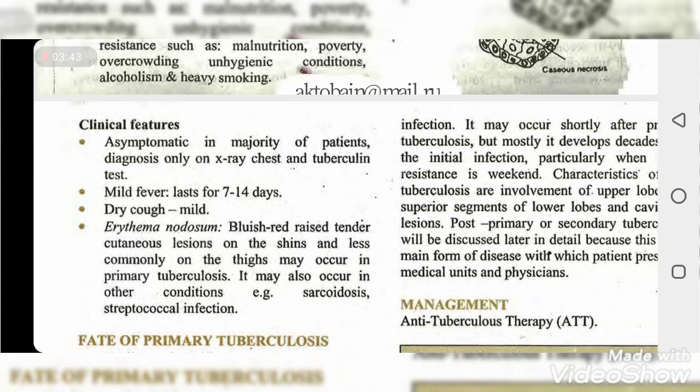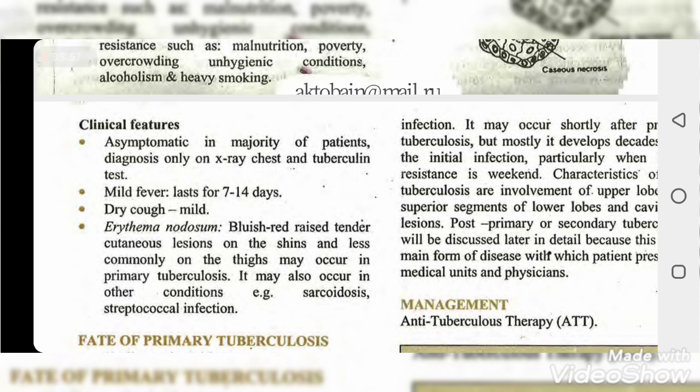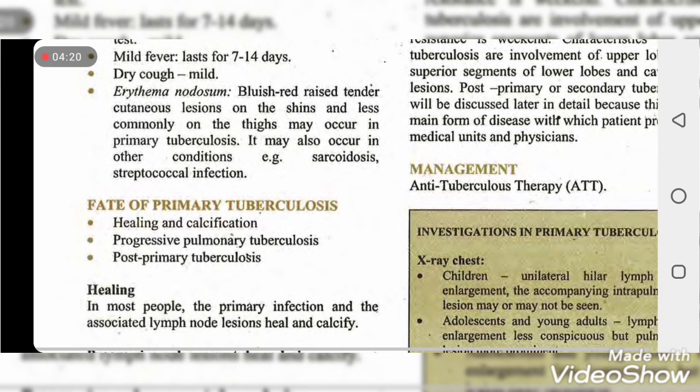Clinical features: mostly primary tuberculosis is asymptomatic in the majority of patients. Asymptomatic patients have no symptoms, but the infection is inside. Diagnosis is only by chest X-ray and tuberculin test. Mild fever lasting 7 to 14 days, dry cough, and mild erythema nodosum, a rash of tender nodules on the shin and less commonly on the thigh, may occur in primary tuberculosis. It may also occur in other conditions, mostly streptococcal infection and sarcoidosis.